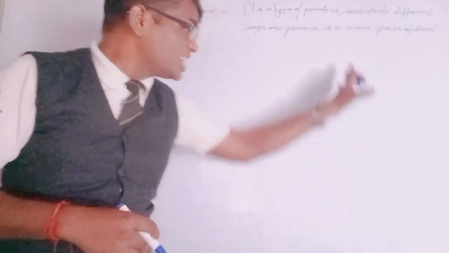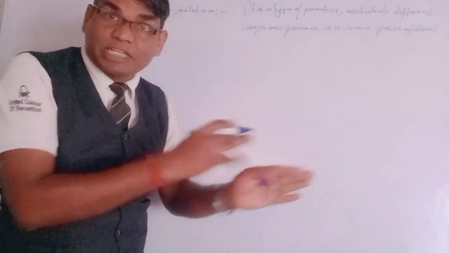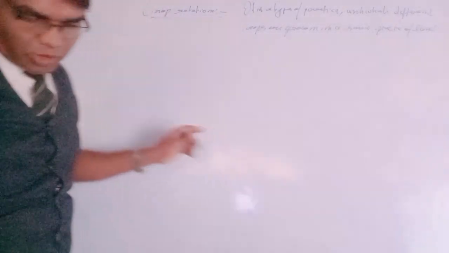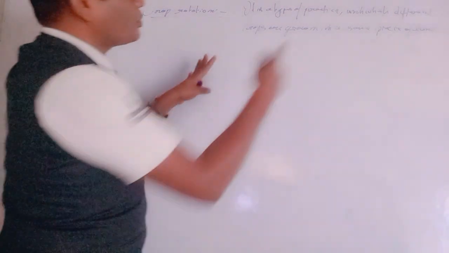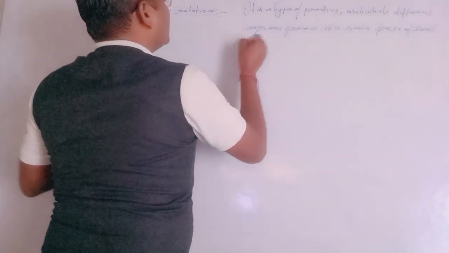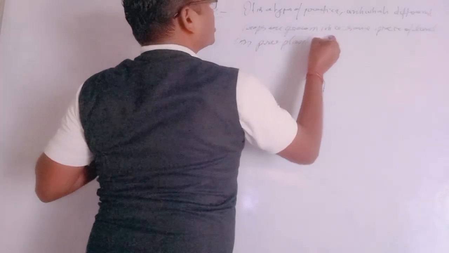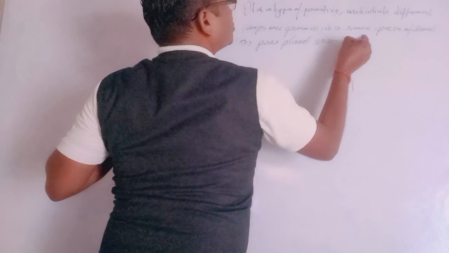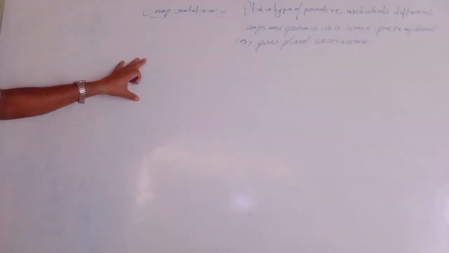Got it? We have to have a time gap between one crop and the next crop, but we generally grow these types of crops on a piece of land in a pre-planned succession. Pre-planned succession means one after the other.